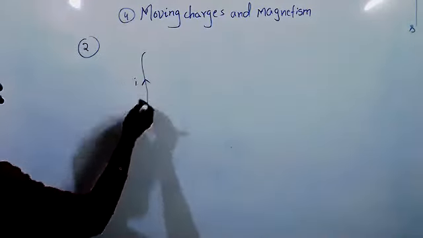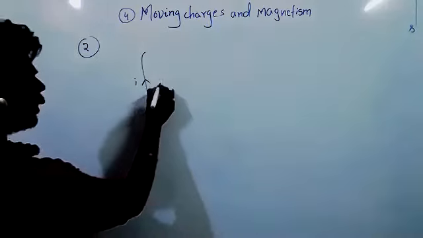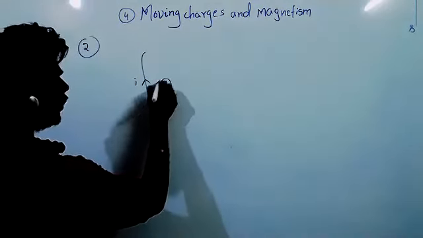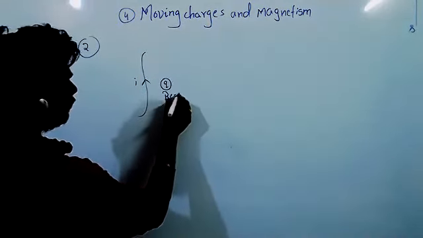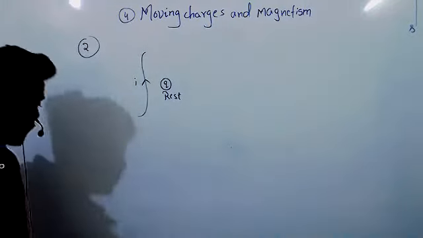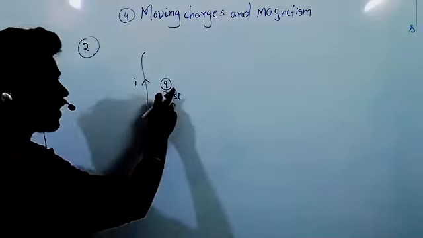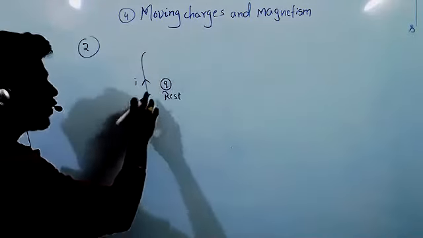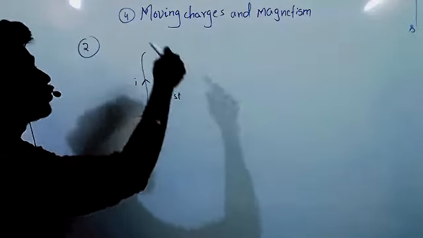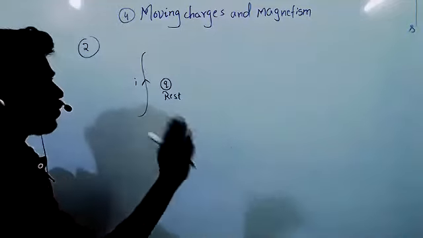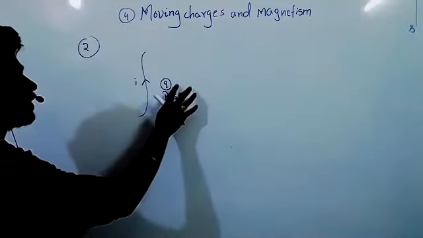Current is passing through this wire. I place one charge near it, and this charge is at rest. Then there is no effect on this charge due to the magnetic field the wire produces.